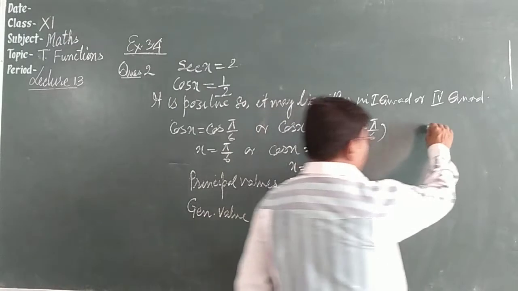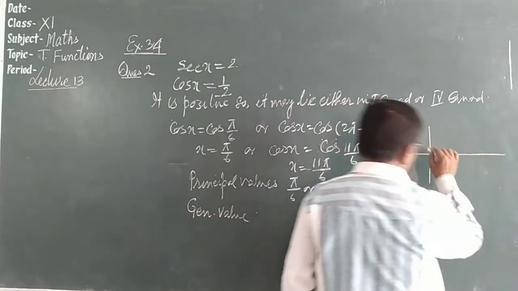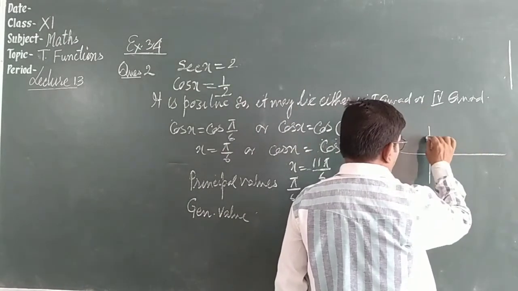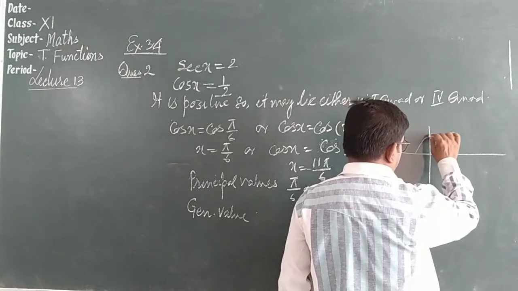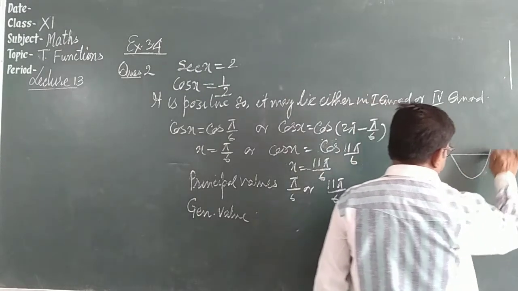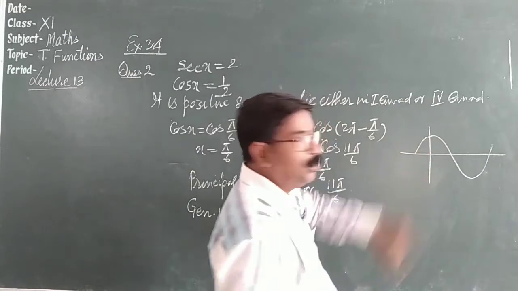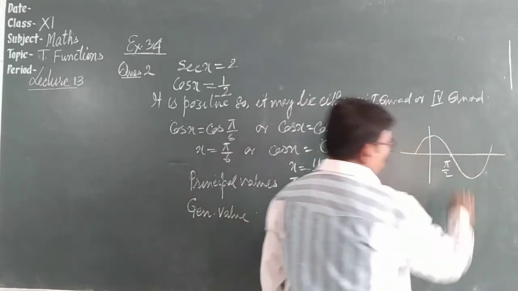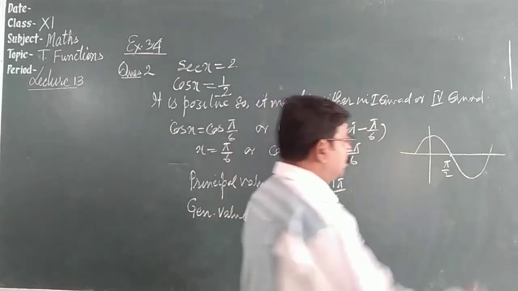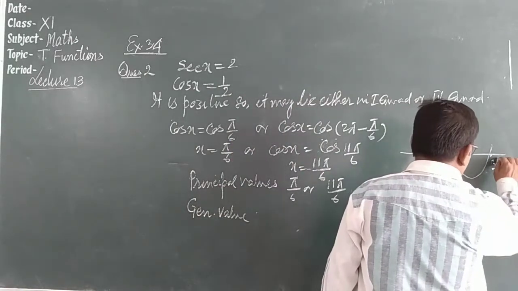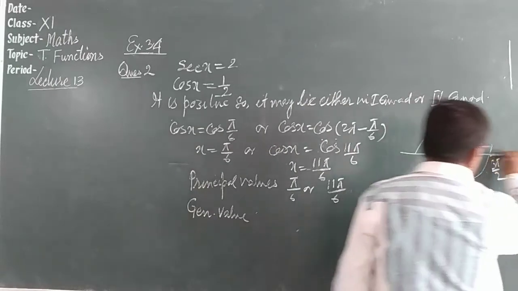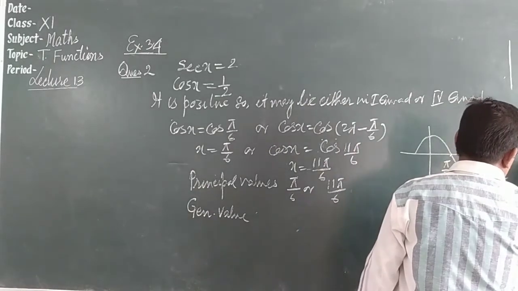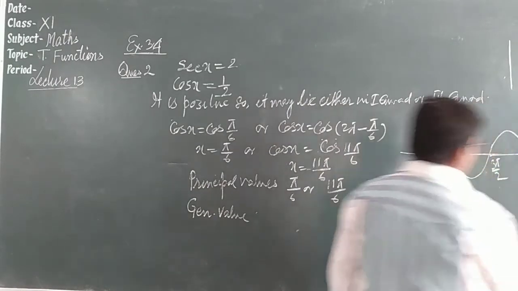Let's see the graph of cos. At 0 it is 1, at pi by 2 it is 0, at 3 pi by 2 it is 0, then at 5 pi by 2 it is 0, and so on.